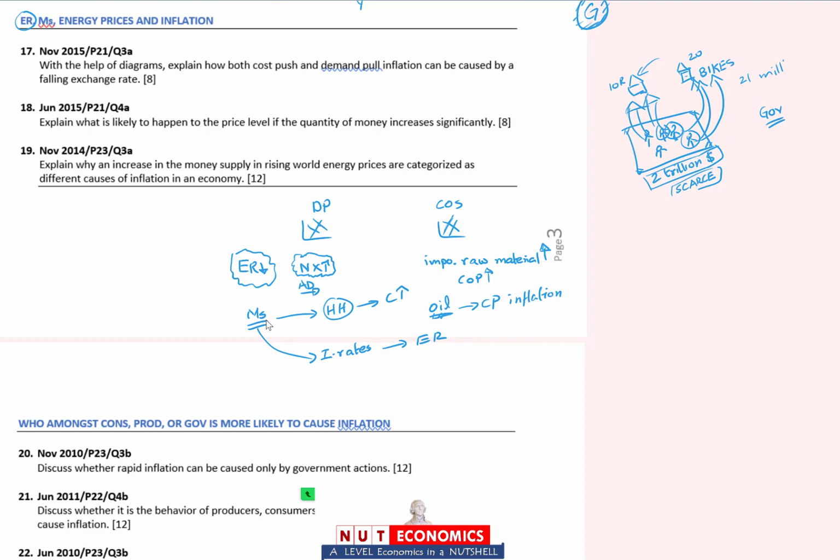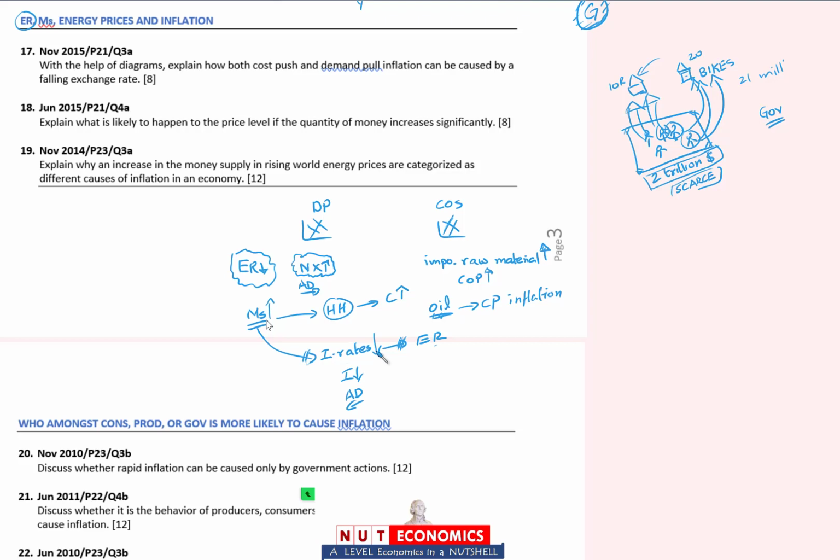Now ये जो link है between interest rate and exchange rate, we will learn more about that when we study exchange rates, but अभी के लिए I told you that this is the proper mechanism or the way in which monetary policy works through the macroeconomy. Money supply affects your interest rate, which in turn affects your exchange rate. So if you increase money supply, there will be more money, so the cost of borrowing money, the interest rate will fall, उसकी वजह से investment will increase and aggregate demand will shift to the right.